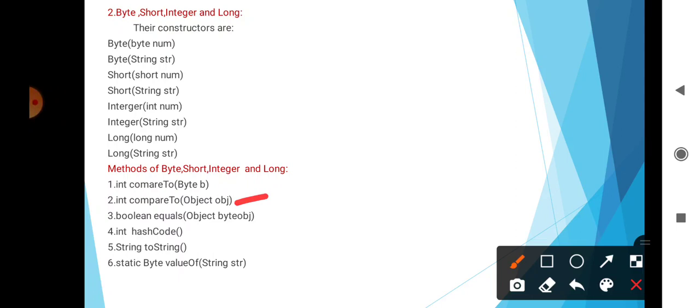Then toString returns a string that contains a decimal equivalent of the invoking object. Then static Byte valueOf(String str) throws NumberFormatException. It returns a Byte object that contains the value specified by the string in str.